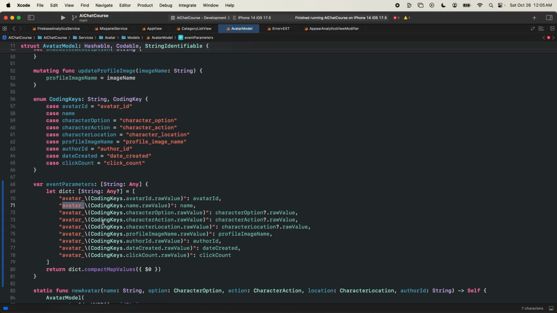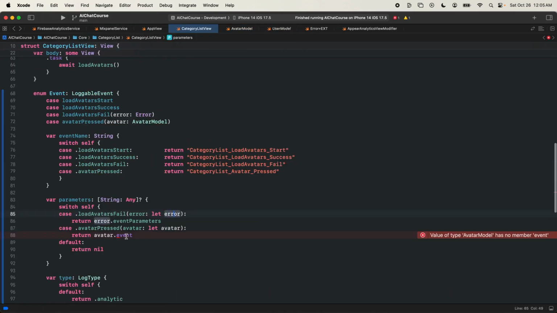I have found that having these event parameter dictionaries and just throwing the dictionary into all of the events makes it a really seamless experience to always have all of your data in your analytics services. So that's what we're doing here. I know it's probably way more than we need, but if you were to start doing this, I promise you, your company and your team are going to love you because they're going to have more data to work with than they ever have before. That's going to be a huge win for the company to move fast and make strategic decisions. So when in doubt, just add event parameters and pass them all in.